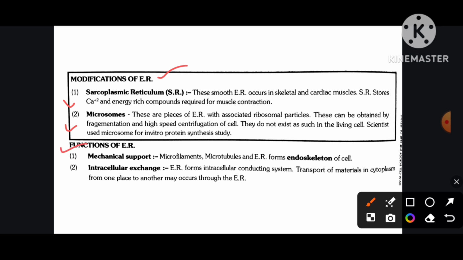Functions of endoplasmic reticulum. Number first, mechanical support. Microfilaments, microtubules, and endoplasmic reticulum form the endoskeleton of the cell. Number second, intracellular exchange. Endoplasmic reticulum forms an intracellular conducting system. Transport of materials in cytoplasm from one place to another may occur through the endoplasmic reticulum.